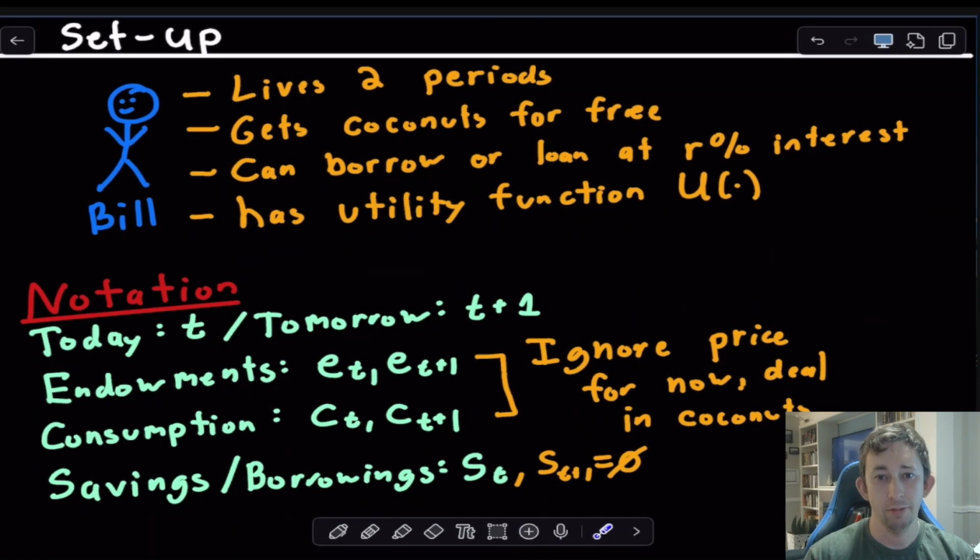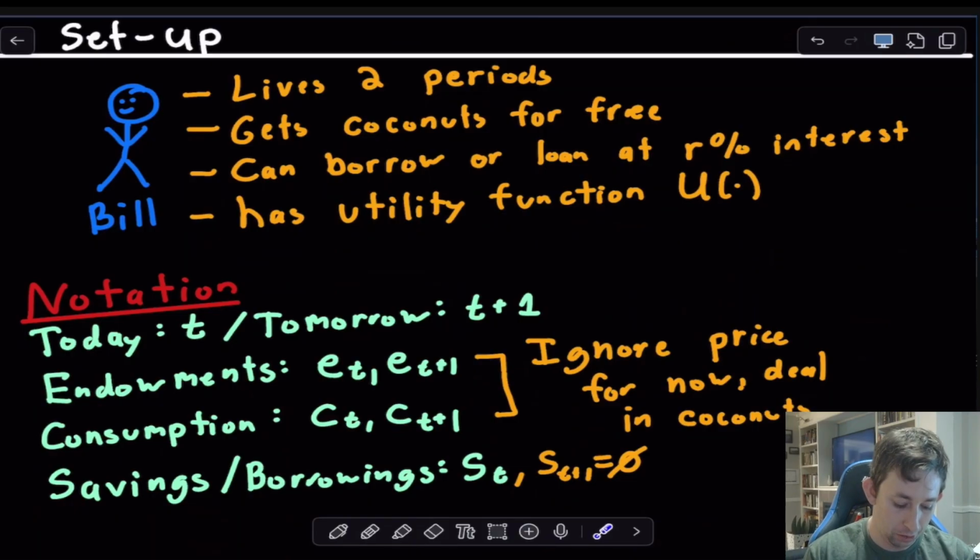So here's the setup for this two-period utility maximization problem. We're going to have Bill. Bill's going to live for 2 periods, and each period, period 1 and period 2, he's going to get some coconuts for free that arrive on his doorstep. We're going to call those endowments. Now from period 1 to 2, Bill can either loan or borrow some coconuts, but he's going to get some interest or have to repay some interest in the next period.